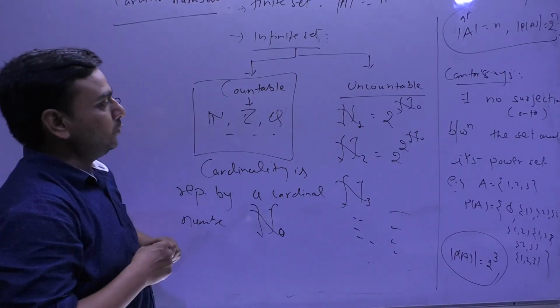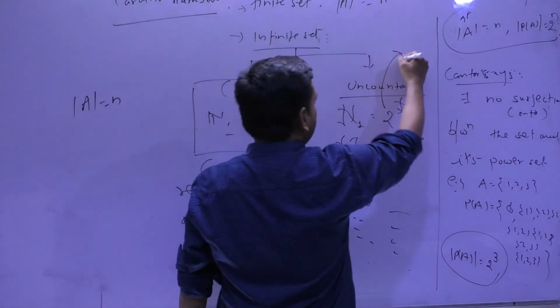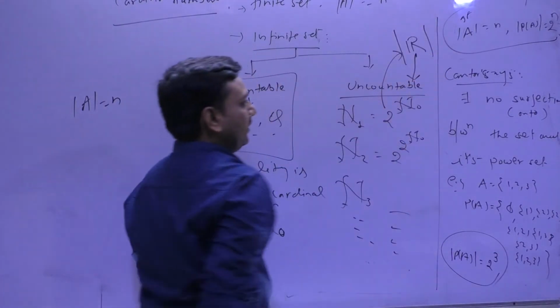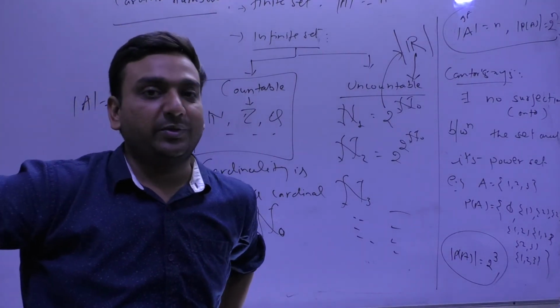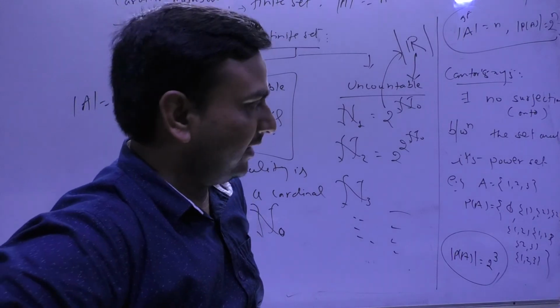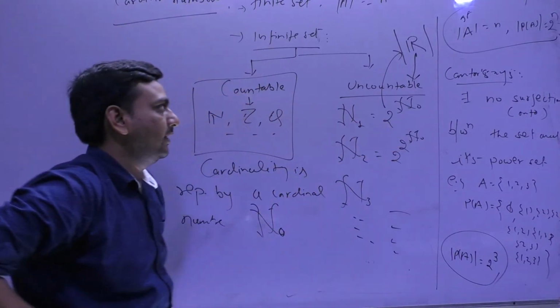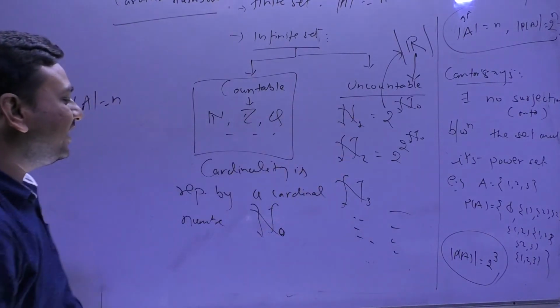So N, Z, Q come here, and then comes the cardinality of R. If someone asks what is the cardinality of R, that is 2 raised to the power Aleph null, represented by Aleph 1. Very beautiful actually.